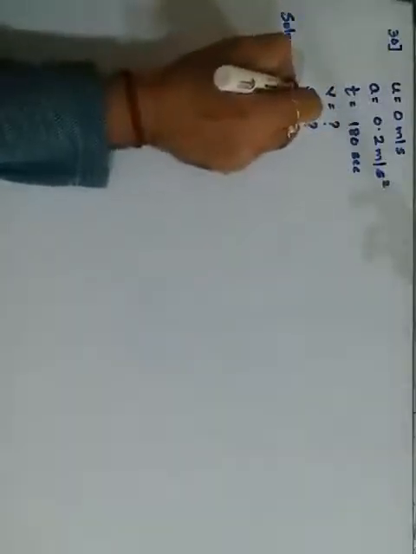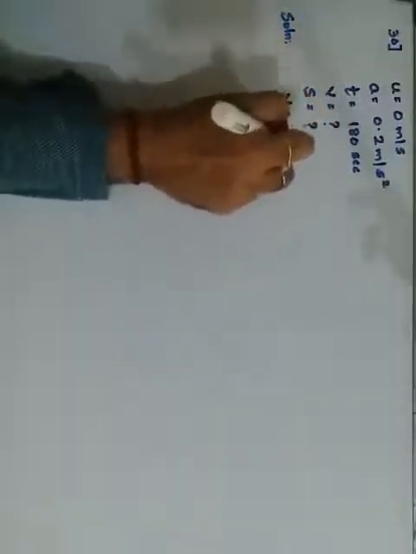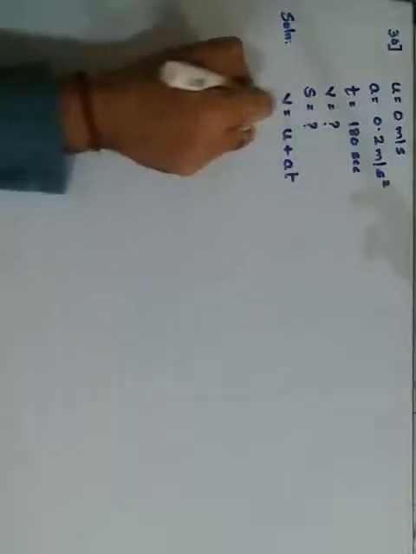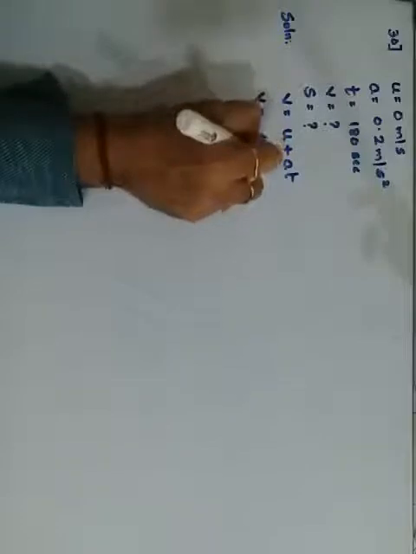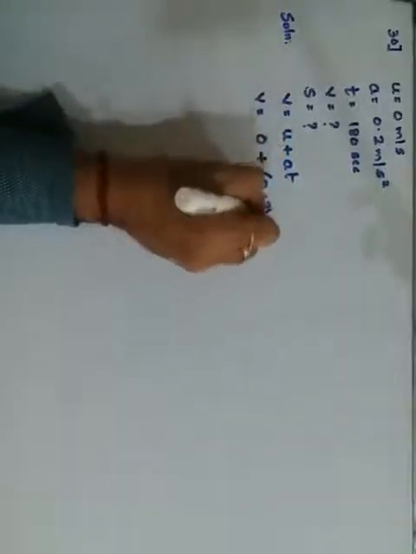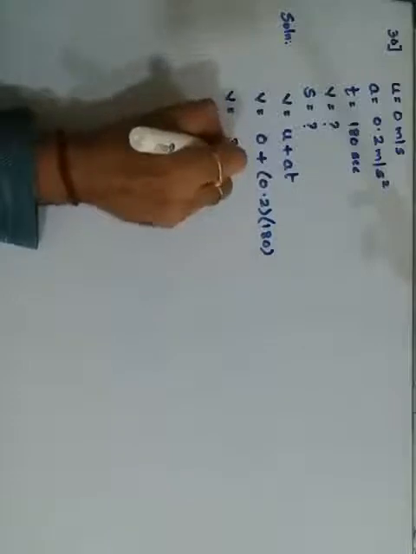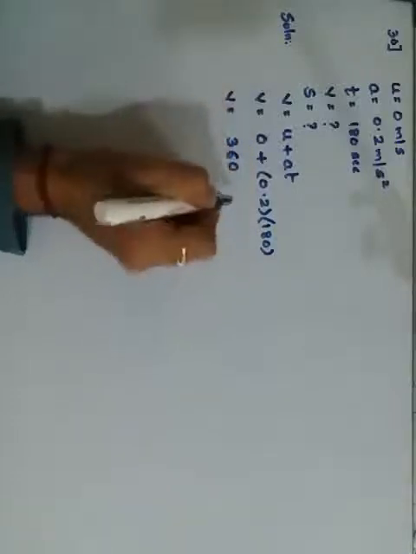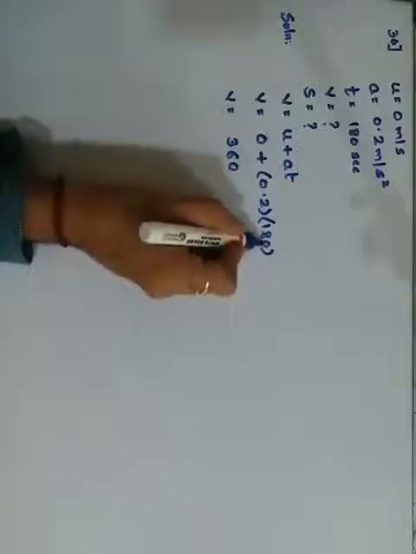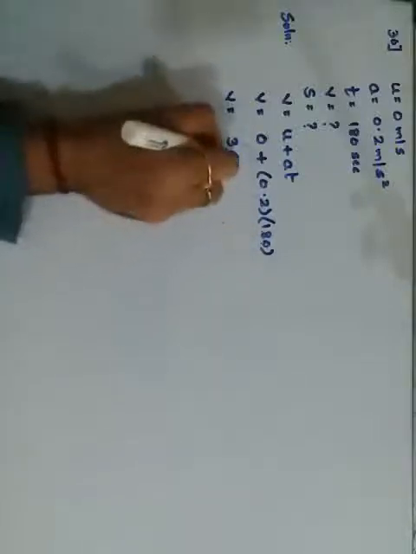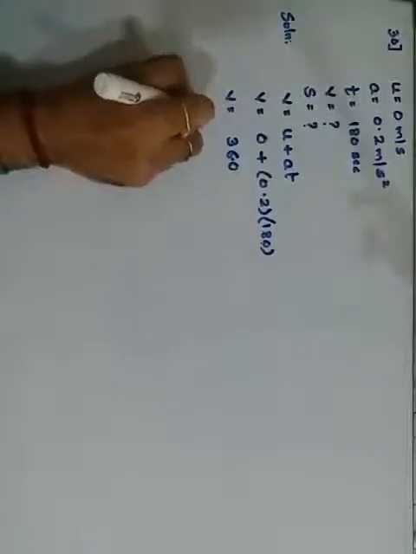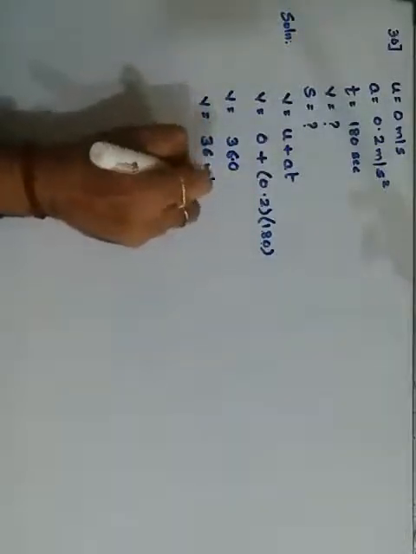So first to find v, we have the formula v is equal to u plus at. That is v is equal to u is 0 plus a is 0.2 and time is 180. So when I multiply this, 0 goes, 2 into 180 is 360. 18 into 2 is 36, and there was 1 zero, but there is a decimal after one place, so it becomes only 36 meters per second. So your speed is this much.